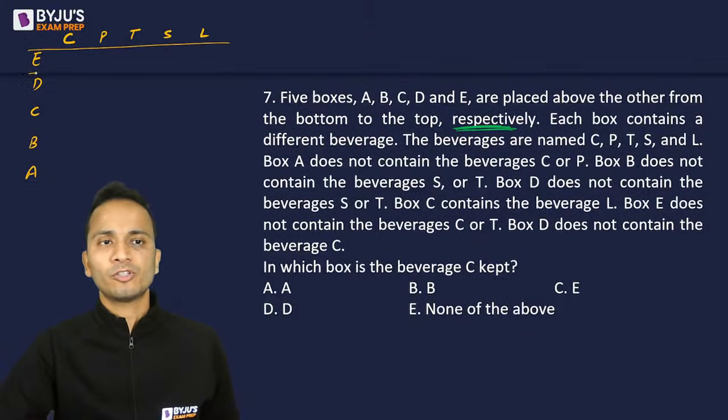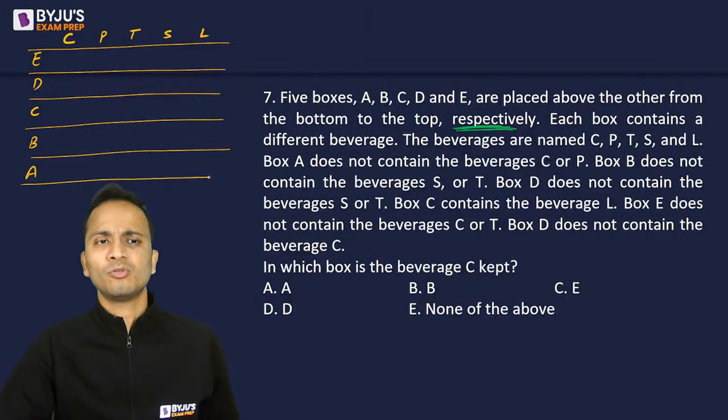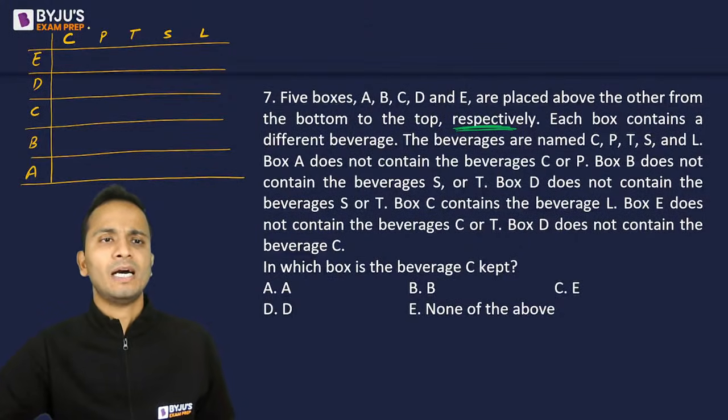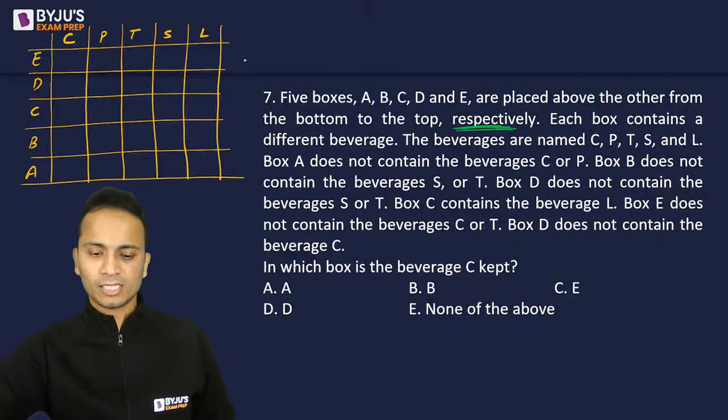So while you are solving this question, I'll quickly make this table. Now there is no need to make the table, but just to make this question look easy, I am making this table. Okay, so I'll be using the tick cross method. All right, so let's start with this one.